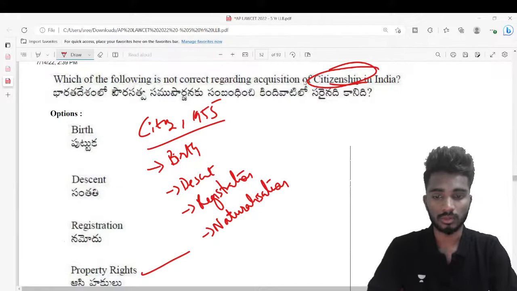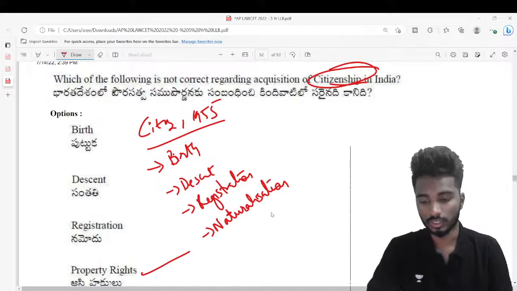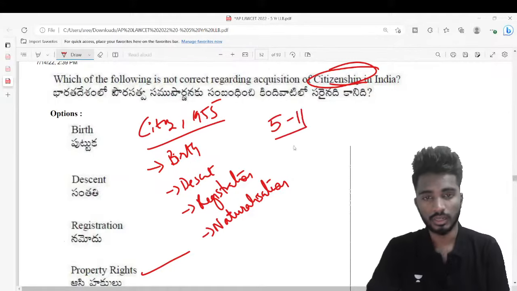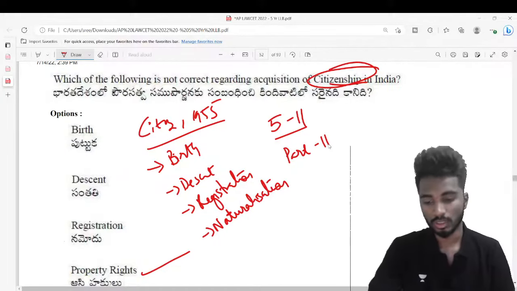Write it down in the chat window. Very good, Alpha. Excellent. So the answer is Articles 5 to 11 in Part 2 of the Indian Constitution talks about citizenship.